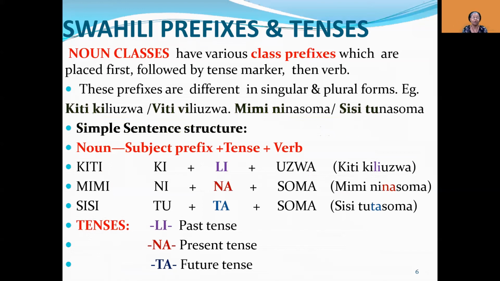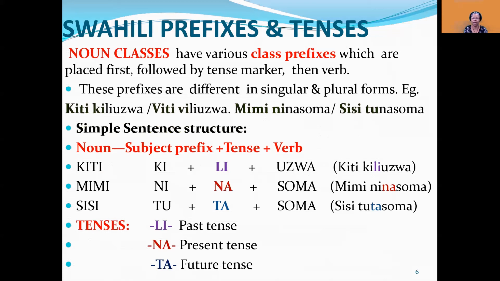Okay, so noun classes have various class prefixes, which are placed first, followed by the tense marker and then the verb. For example, as you saw in the previous slide, but here I have gone further into details. These prefixes are different in singular and plural forms. For example, kiti kiliuzwa, viti viliuzwa.